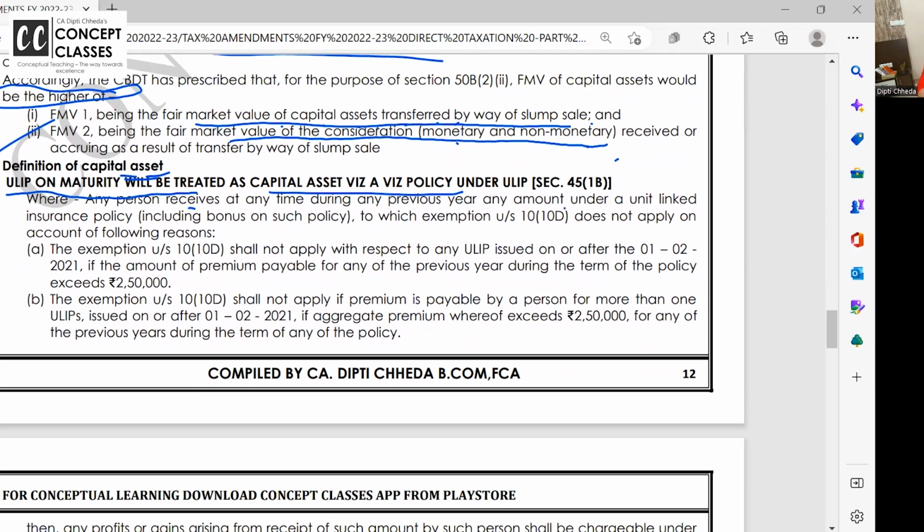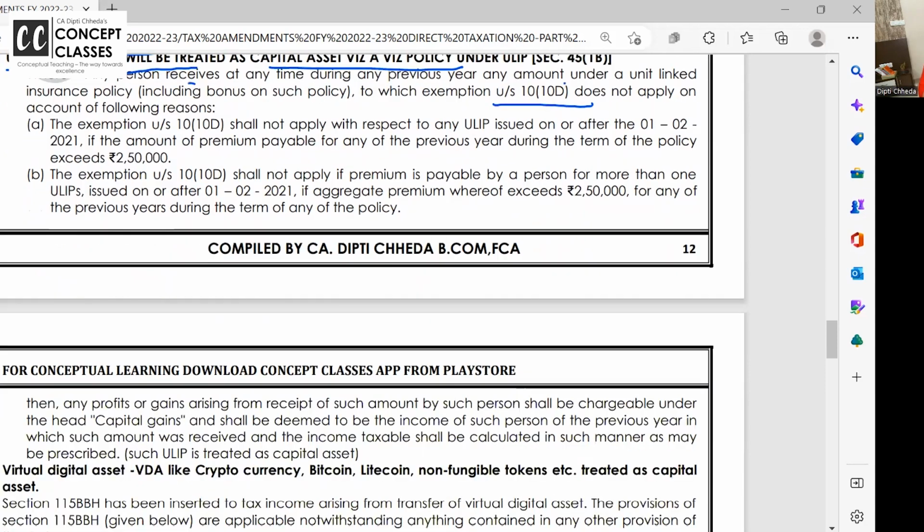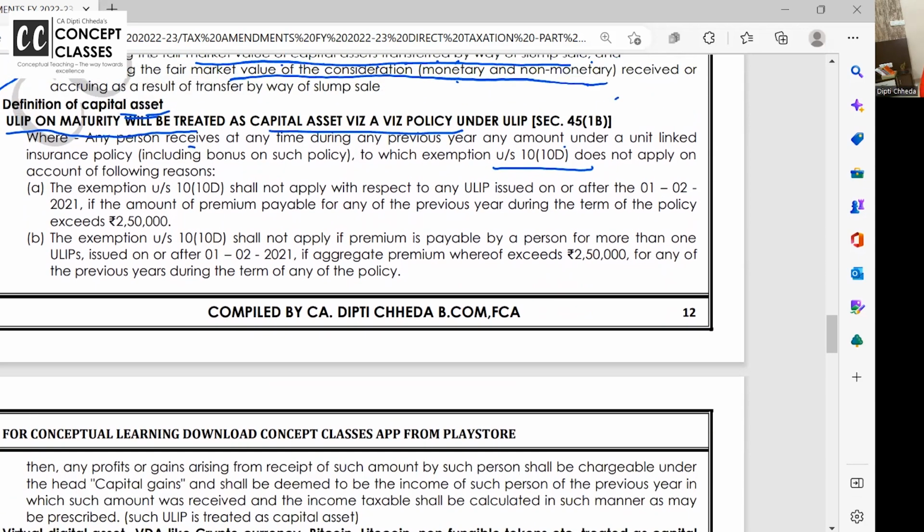Any amount received along with bonus which is not exempt under section 10(10D) will be taxable under capital gain. For example, when you pay a single premium exceeding 2,50,000, then the amount received on maturity of such a policy wherein single premium paid exceeds 2,50,000 is going to be taxable.